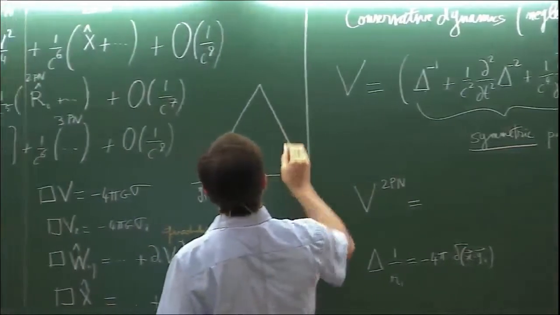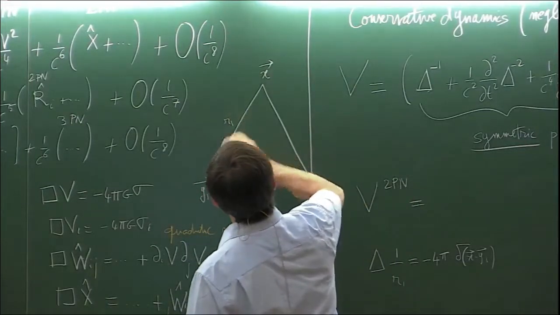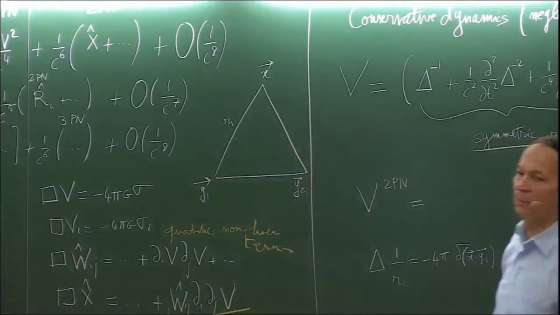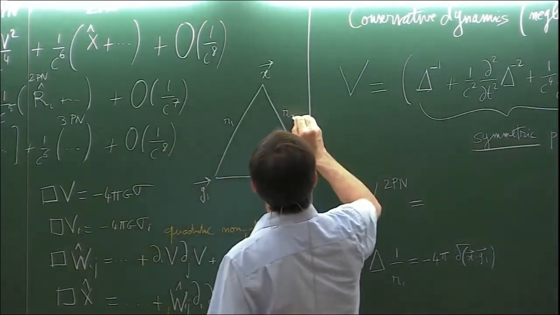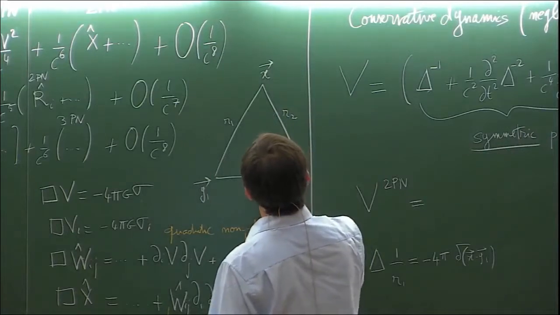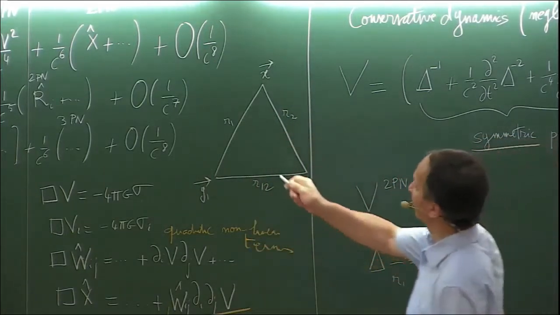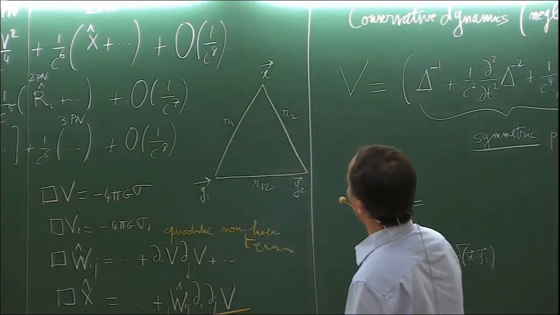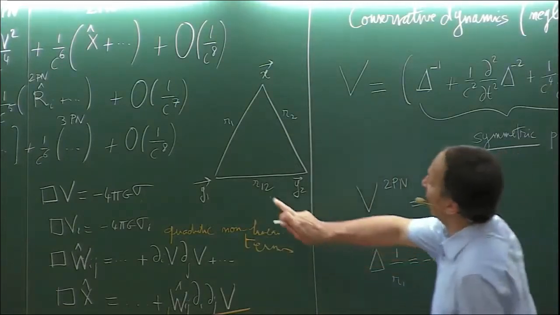We have a field point, x. We have the distance between the field point and the two source points that I denote R1 and R2, and the distance between the two source points, which are my two-body system, is denoted R12.